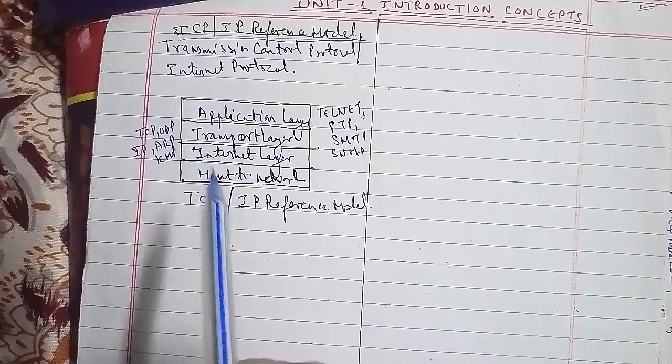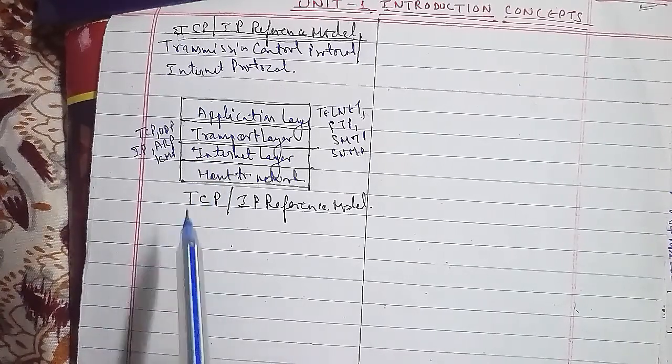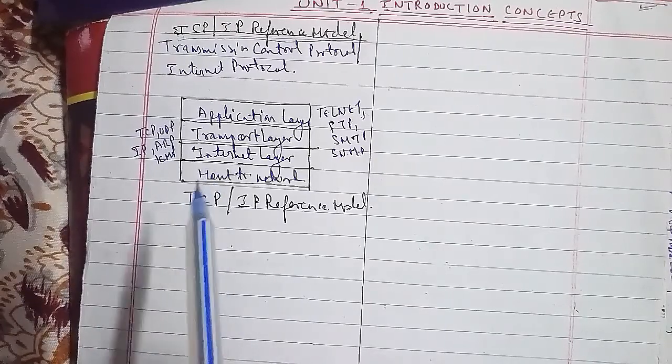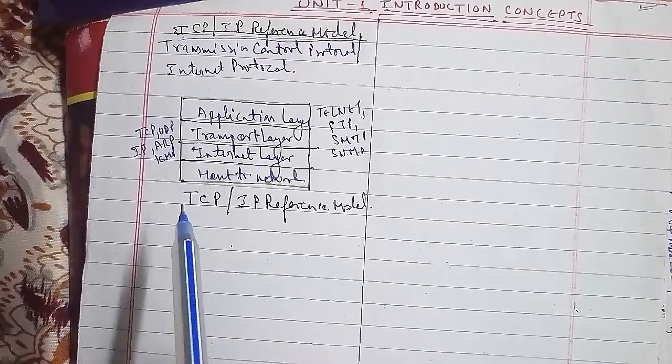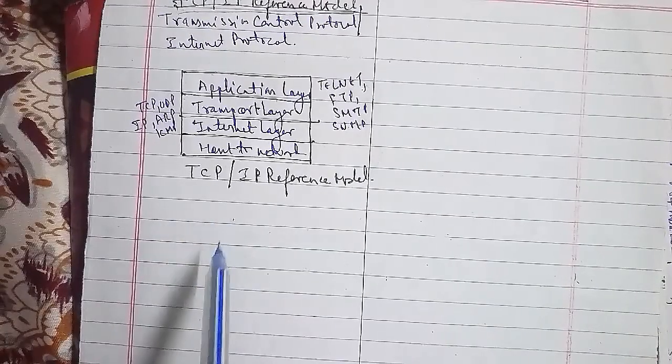The first is the physical link address, used by the physical and data link layer. The logical IP address is used for the internet layer, the port address is used for the transport layer, and the specific address is used for the application layer.